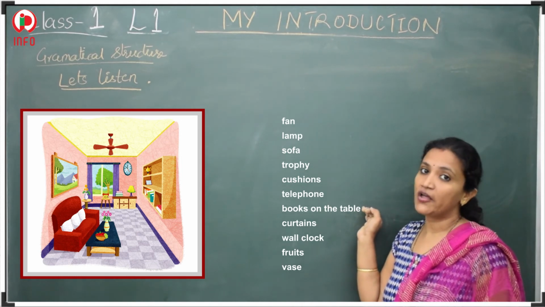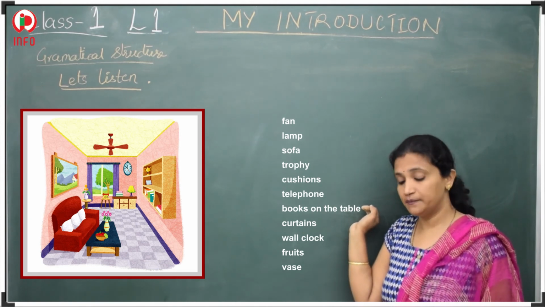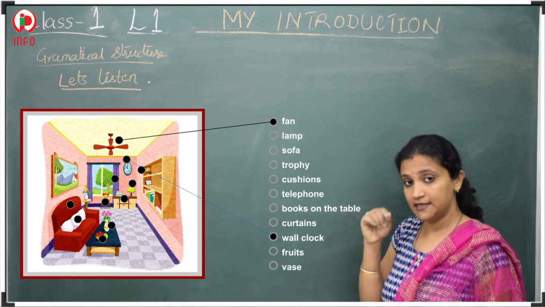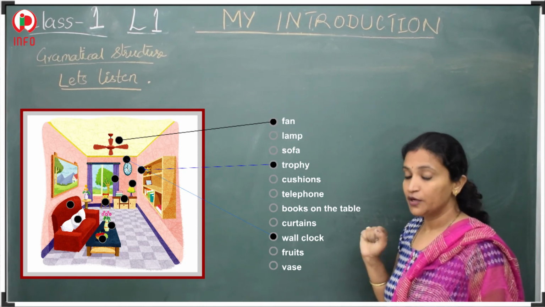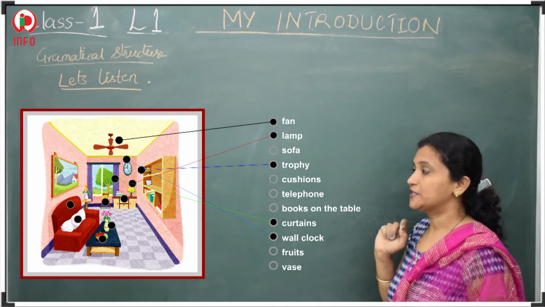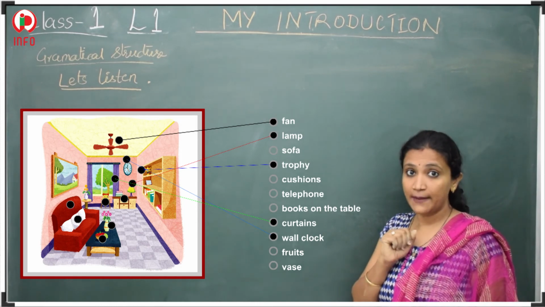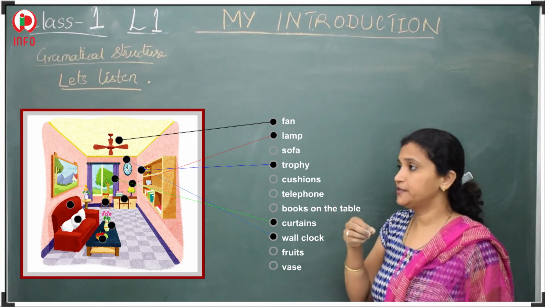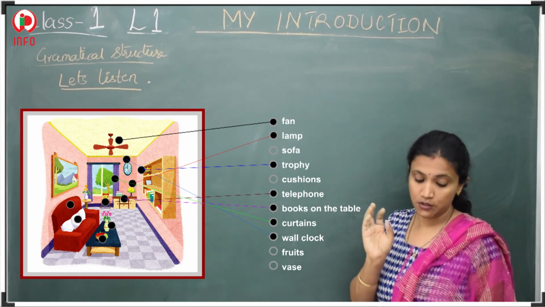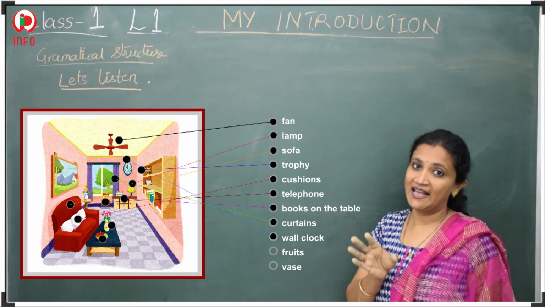Books on the table. Where are the books? You should find out where the books are and mark them. Curtains. Where are the curtains? You should search in the picture and mark it down. Wall clock. Again go to the picture, you will find the wall clock. Fruits. Again you can go through the picture and see where the fruits are kept. Now the next is vase. A vase is where we keep flowers. So that pot is called a vase. Where it is kept, you can search in the picture and do this activity as homework.